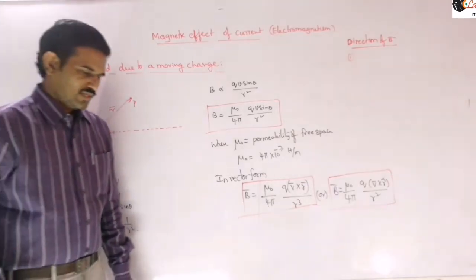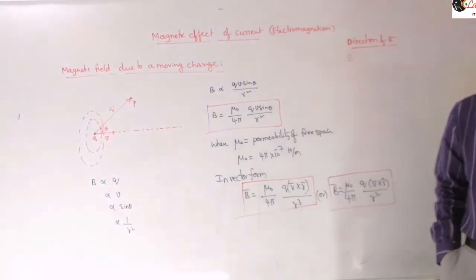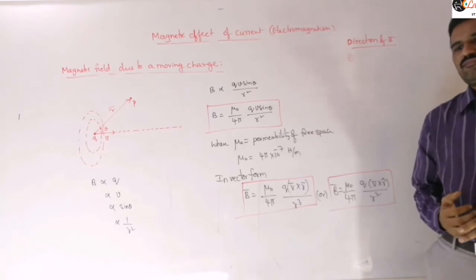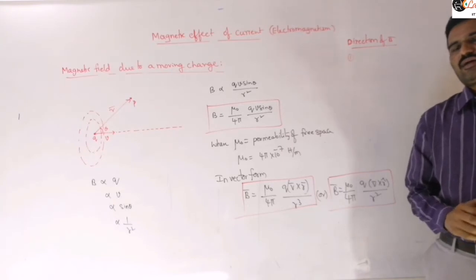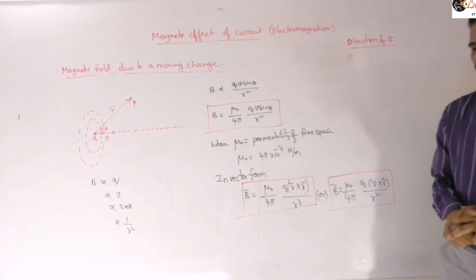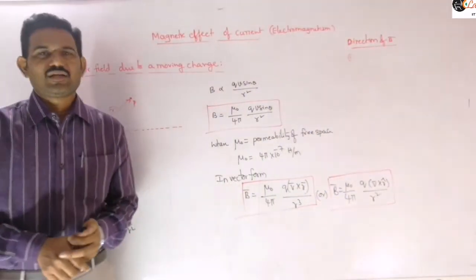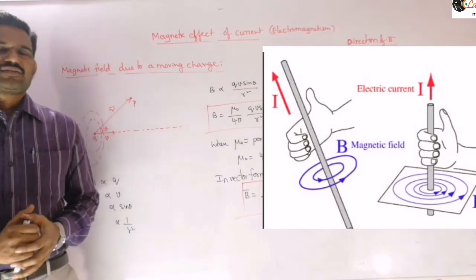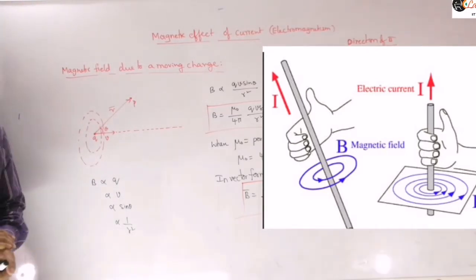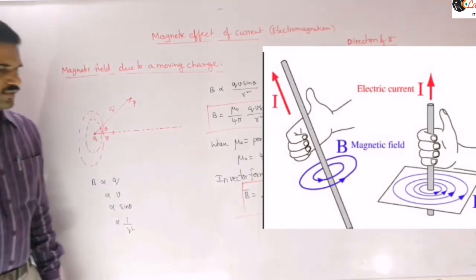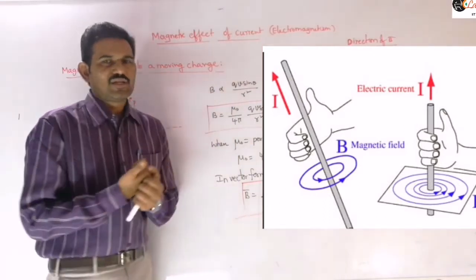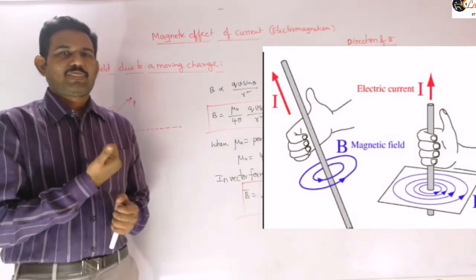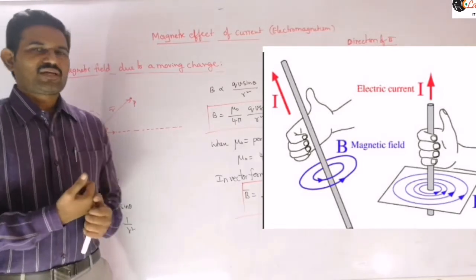It states that if we assume a straight current carrying conductor is held in our right hand such that the direction of the thumb indicates the direction of the current, then the curl of the four fingers indicates the direction of the magnetic field.